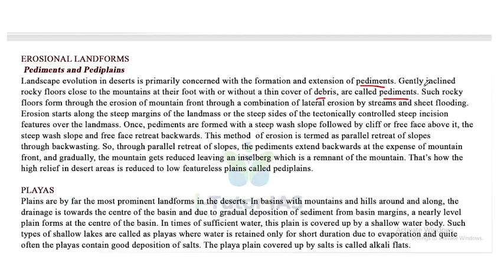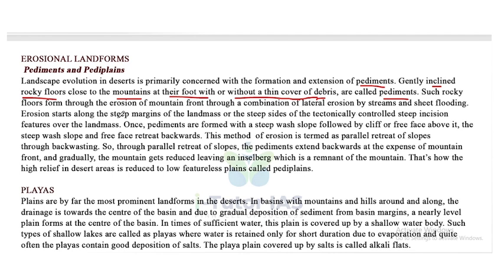Such rocky floors form through the erosion of the mountain front through a combination of lateral erosion by streams and sheet flooding.